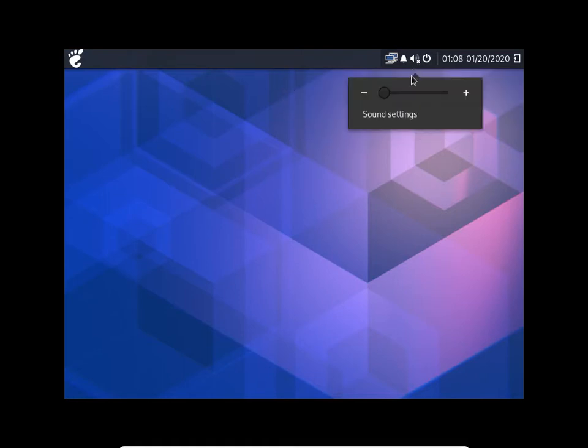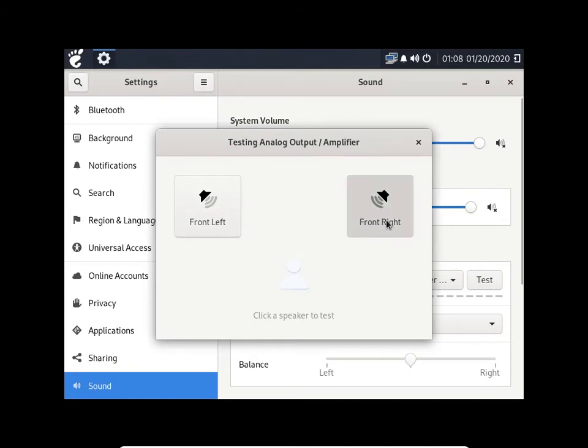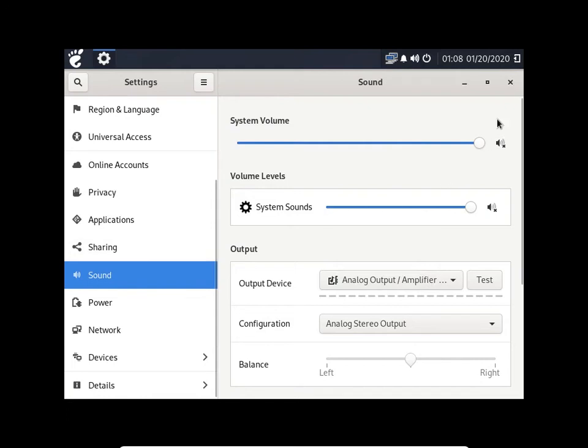We're connected to the internet. That's a good thing. Defaults to the sound muted. And this is that Gnome icon, start button, and that can be changed very easily. Let's see, test the speaker. Front, left. Hope you can hear that. Front, left. Alright, so sound worked right out of the box. That's good. That opens us up into our settings. You can go through all of these. You'll find everything works.